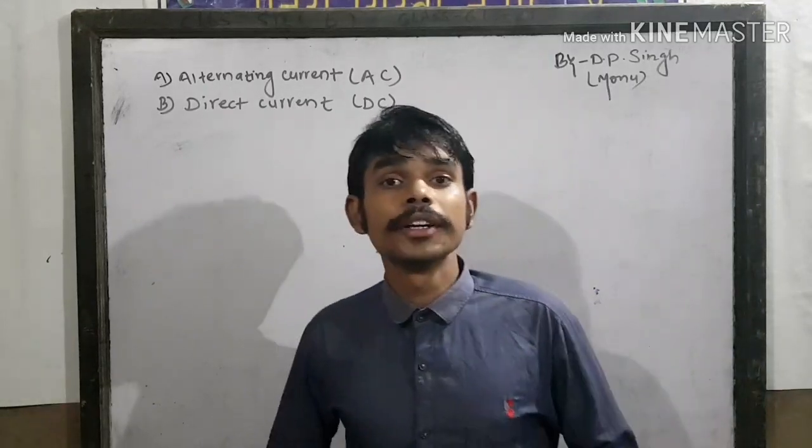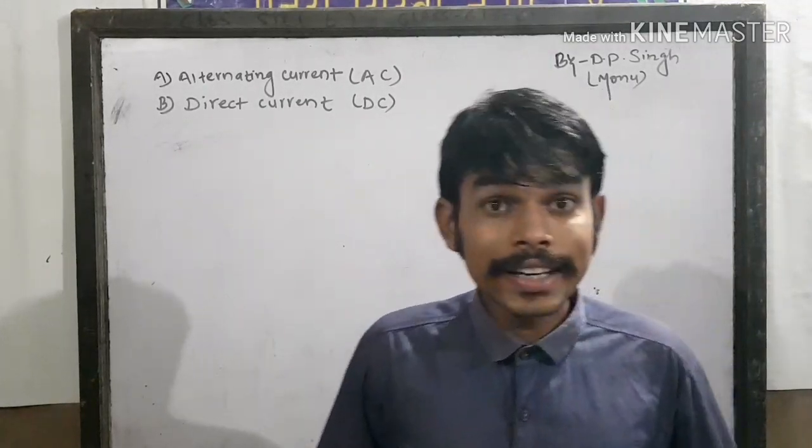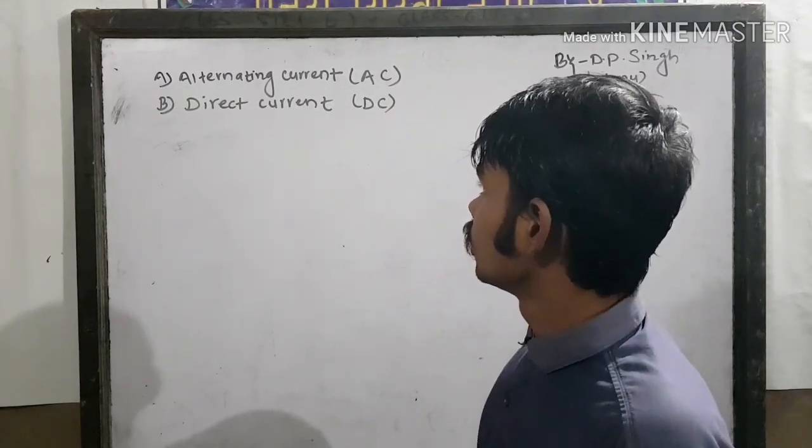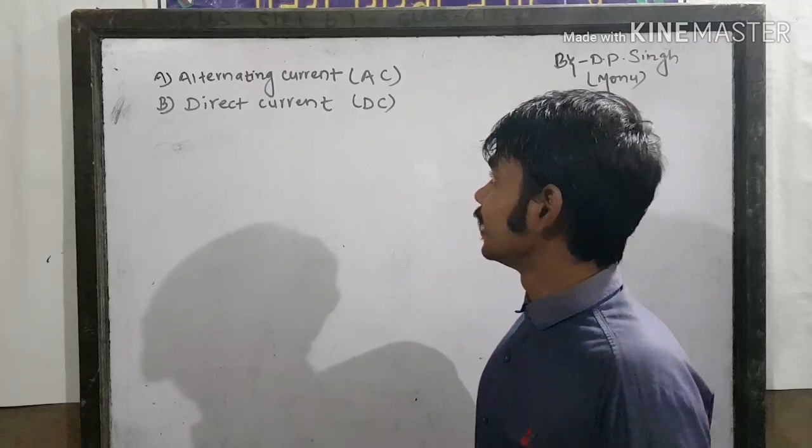Hello class, in the last lecture we have studied about combination of resistors. So today in this lecture I am going to deal with alternating current and direct current. So first of all, what is alternating current?